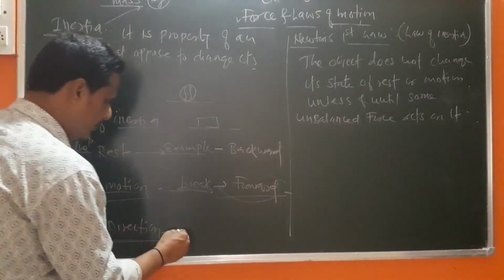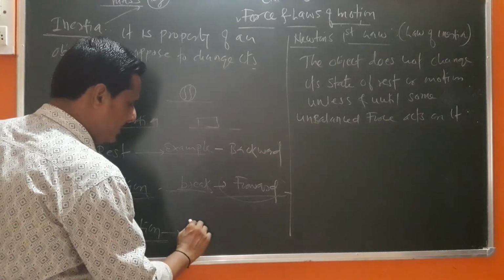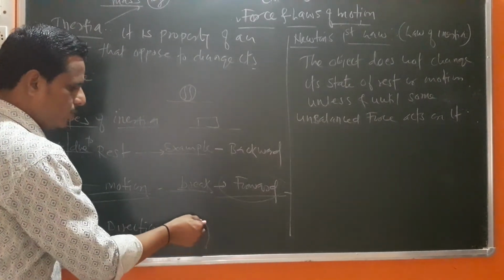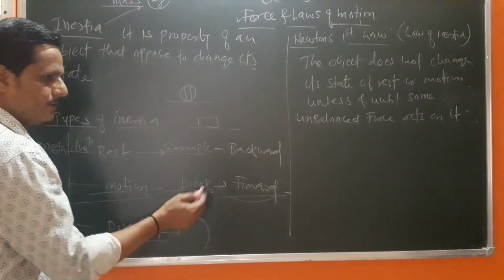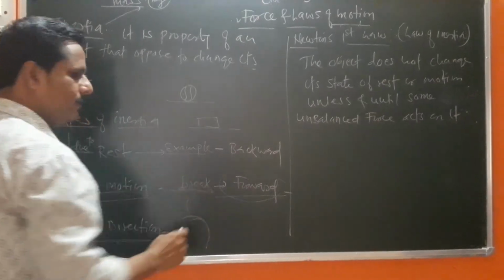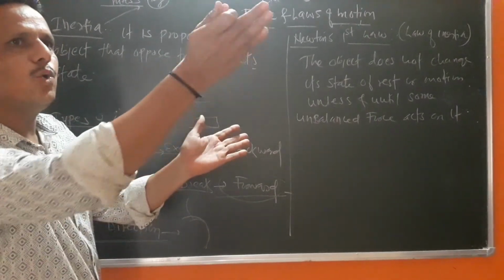As we know, when we move on a circular track, when the vehicle moves toward the left side, we move toward the right side. After the driver takes a left turn, we are trying to go to the right.